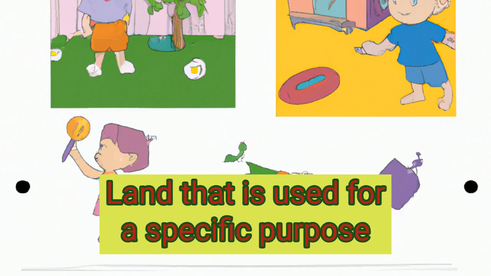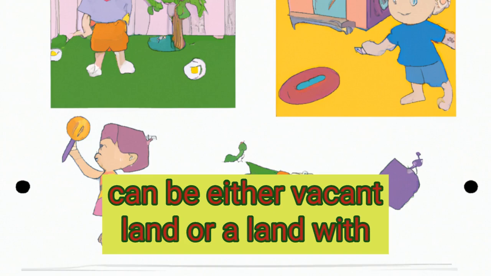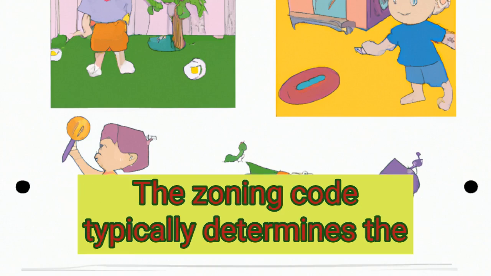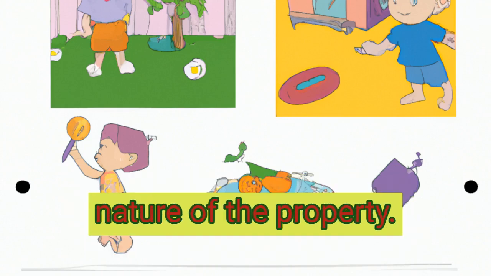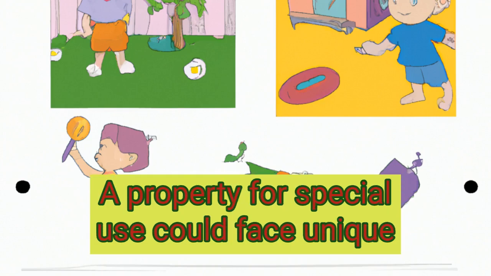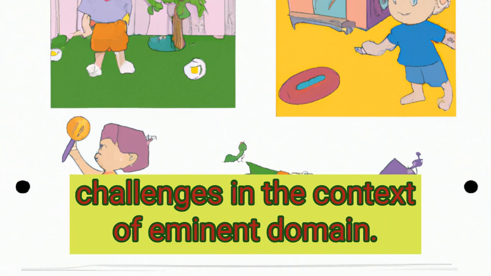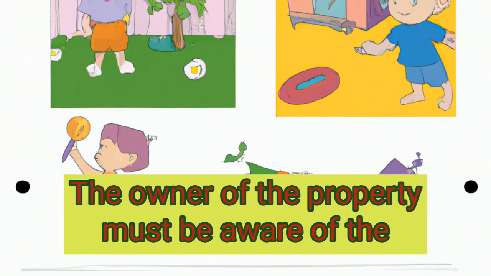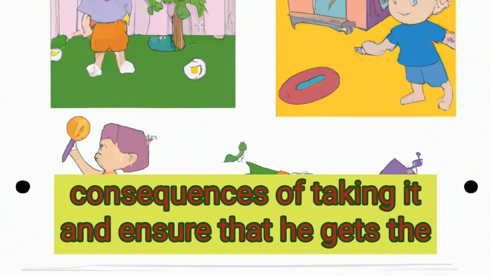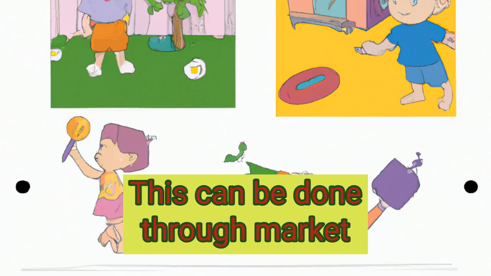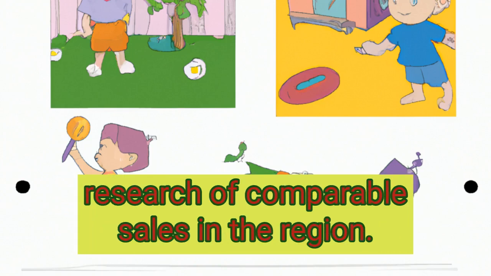Land that is used for a specific purpose can be either vacant land or land with improvements made to it. The zoning code typically determines the nature of the property. A property for special use could face unique challenges in the context of eminent domain. The owner of the property must be aware of the consequences of taking it and ensure that he gets the appropriate compensation. This can be done through market research of comparable sales in the region.